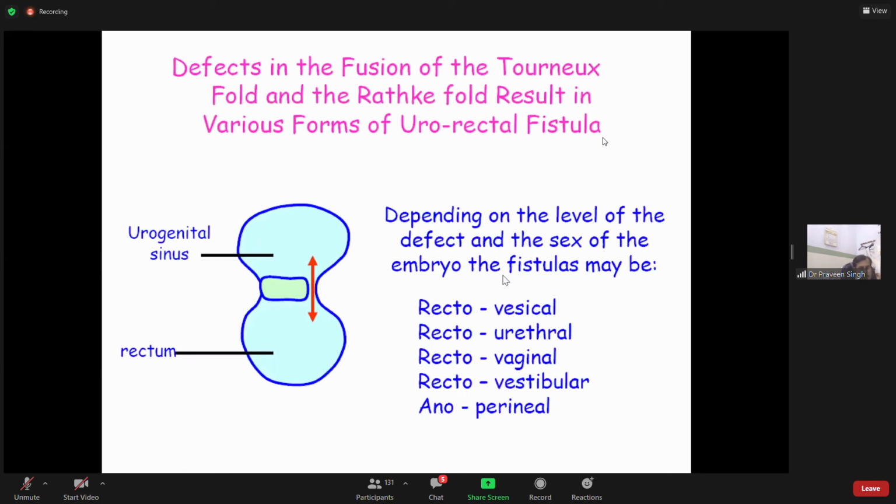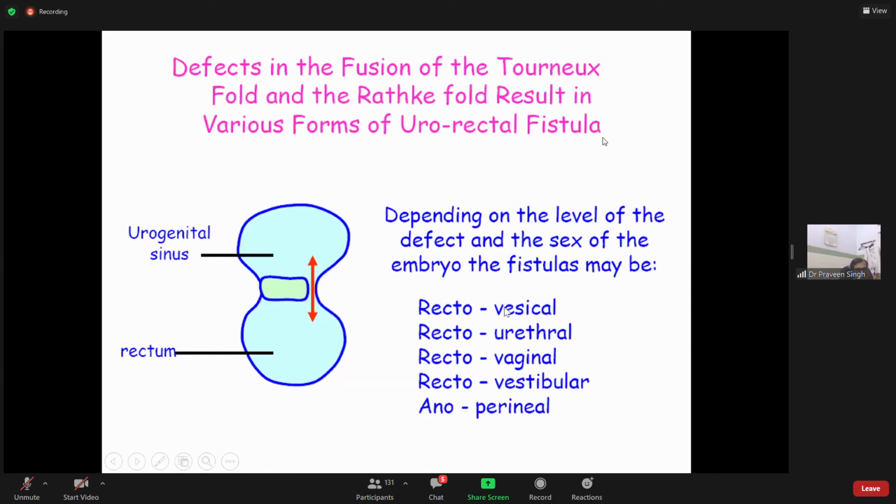Depending on the level of the defect and the sex of the embryo, the fistula may be rectovesical, rectourethral, rectovaginal, rectovestibular, anoperineal, etc. Various types of fistula. Abnormal communication between the GIT and the urinary system.